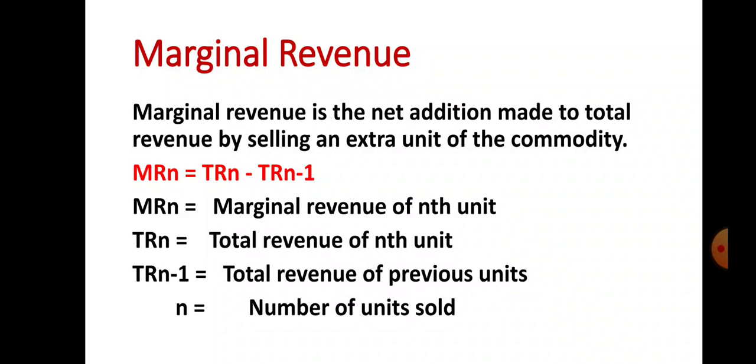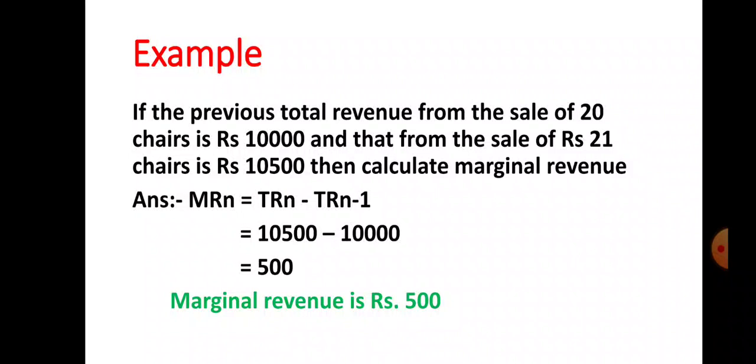And what is marginal revenue? Marginal revenue is the net addition made to the total revenue by selling an extra unit of the commodity. And what is the formula? MRn is equal to TRn minus TRn-1. Now let us see with the help of an example how to calculate marginal revenue. Here the example is given: if the previous total revenue from the sale of 20 chairs is rupees 10,000 and that from the sale of 21 chairs is rupees 10,500, then calculate marginal revenue.